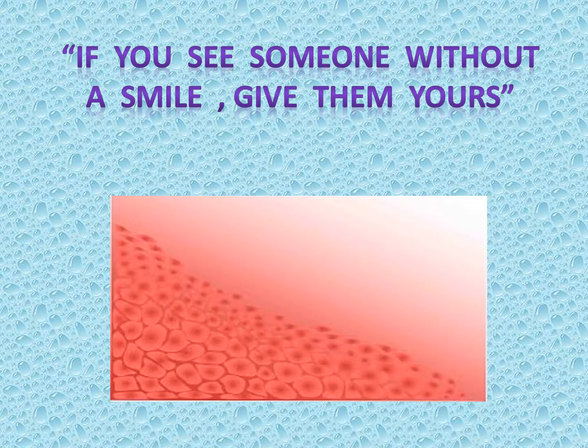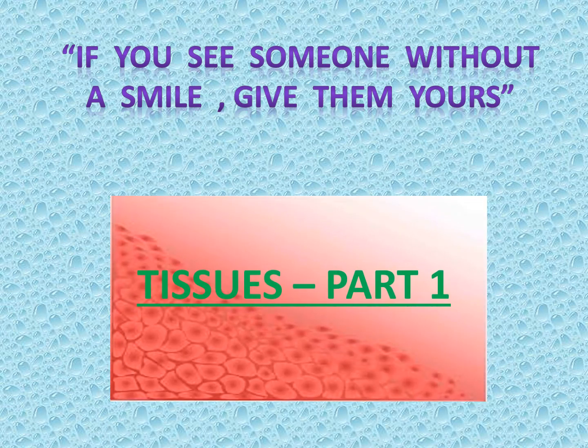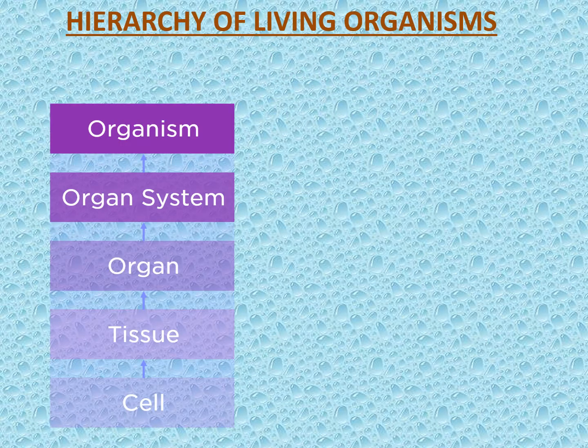We'll start a new topic, tissues, part 1, very important for class 9. Before going to a tissue, we will see the hierarchy of living organisms. Now, each organism is made up of a number of cells. When a group of cells perform together a specific function, it is known as tissue. That means a group of cells together form the tissue.